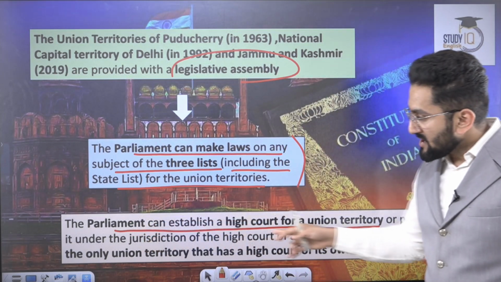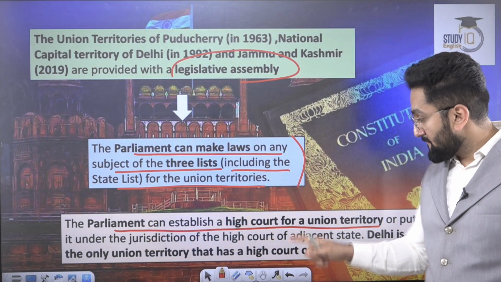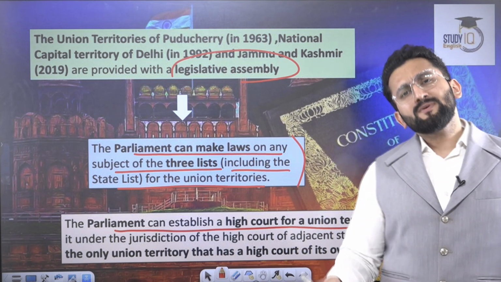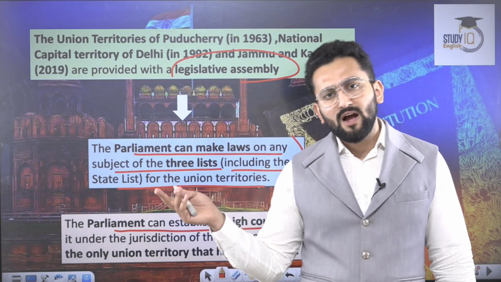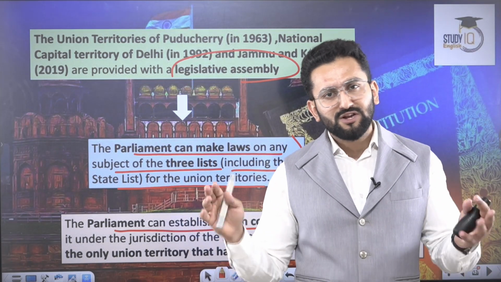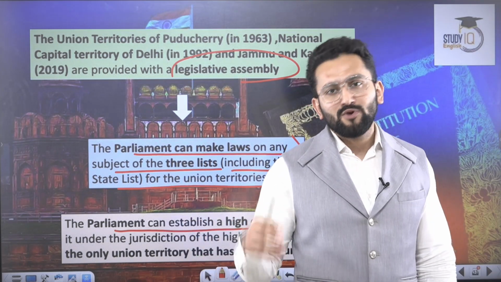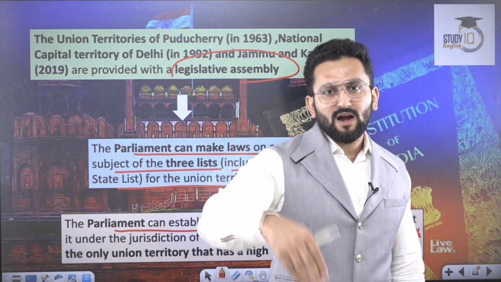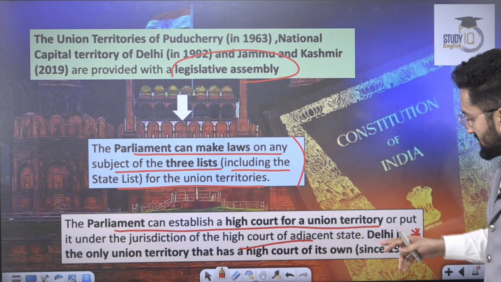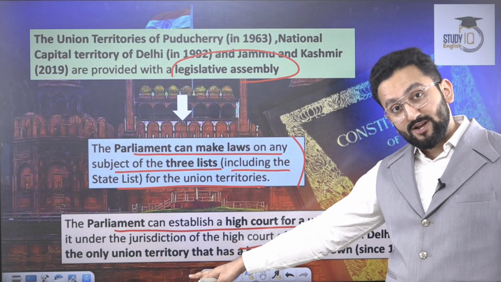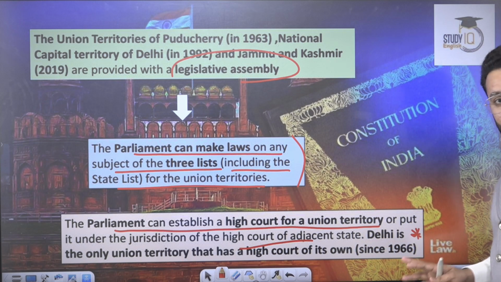Now, the parliament can establish a high court for a union territory, and parliament can also make an arrangement that, okay, you are a UT, but we are not giving any special high court to you because the population is less. Your matters can be taken care of by the adjacent high court of any state. For example, Delhi is the only UT which has its own high court.